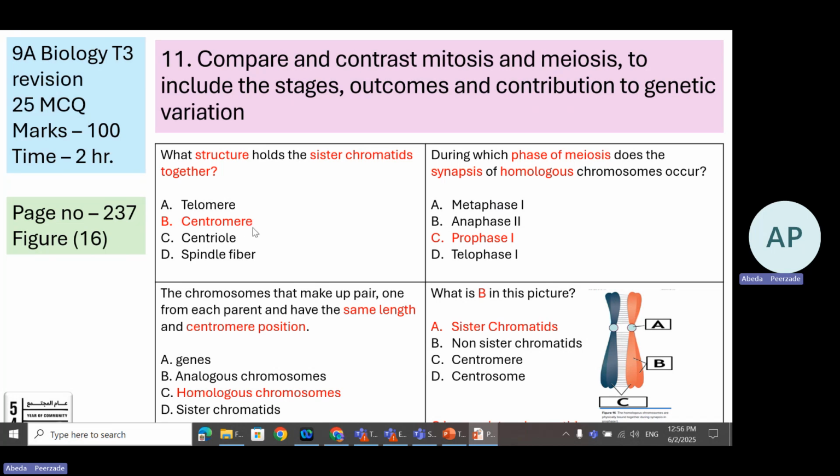Now there is another word called telomere, which is also associated with the chromosome. The ends of the chromosome are called the telomere. At the center, where the two sister chromatids are attached, is called the centromere. Remember centromere, which holds the sister chromatids together.